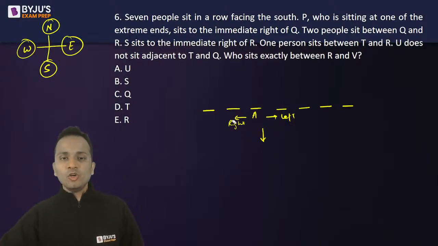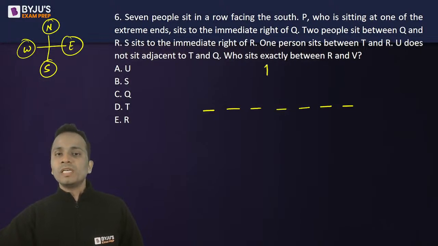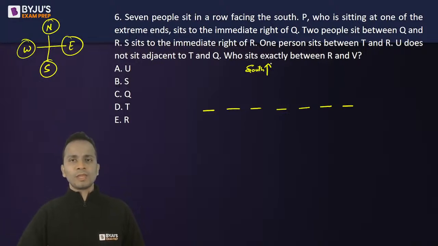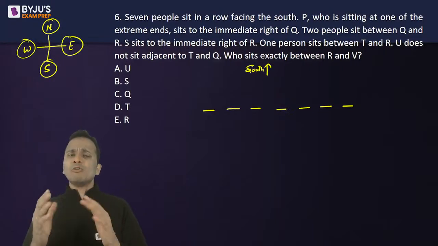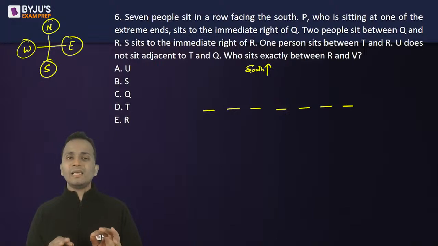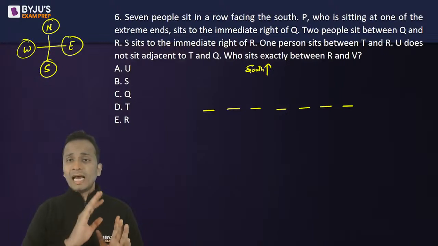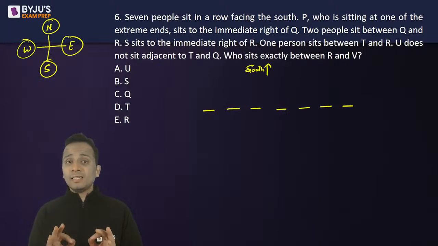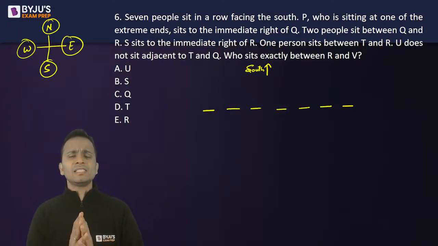Now what I will do is, I'll not make them sit facing downwards. I'll normally make them face upwards, and I'll assume that this direction is south. If all of them are sitting like this, all facing south, then you can assume that the south direction is upwards, and you can place all these people like this and there will not be any difference in the answer. The answer will be exactly the same, there will be no problem in the answer.